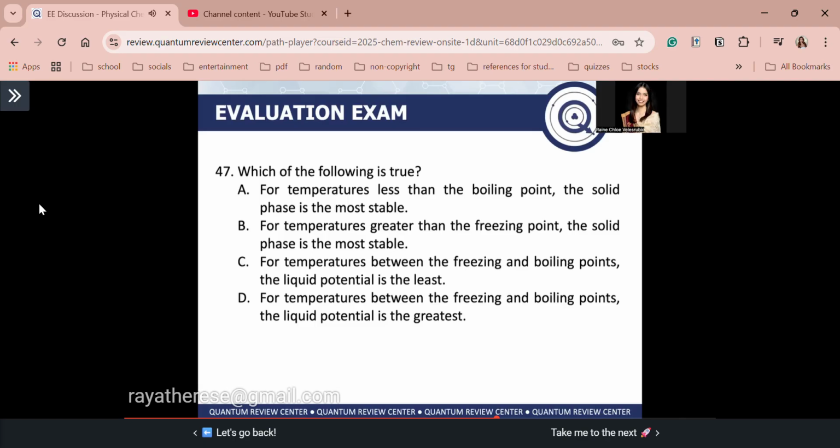Next, letter D naman tayo, guys. For temperatures between the freezing and boiling points, the liquid potential is the greatest. Mali. Bakit, guys? Between the freezing and boiling points, ano nag-exist na state? Liquid, diba? That's why if the liquid is the most stable phase between the freezing and boiling points, therefore it must have the least liquid potential or least chemical potential. That's why for number 47, the correct answer is letter C.